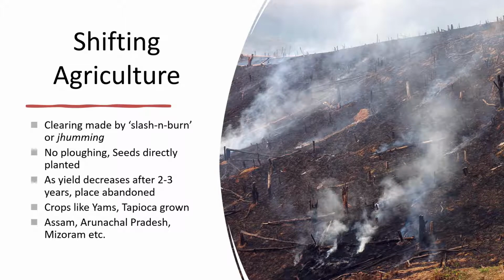Shifting agriculture is one of the most primitive types of agriculture. It is a clearing made by slash and burn, also known as jhuming. There is no plowing. Seeds are directly planted. As yield decreases after 2-3 years, the place is abandoned and they go for greener pastures. The crops which grow are hardy crops like yams, tapioca. This kind of agriculture is mainly seen in Assam, Arunachal Pradesh, and Mizoram.